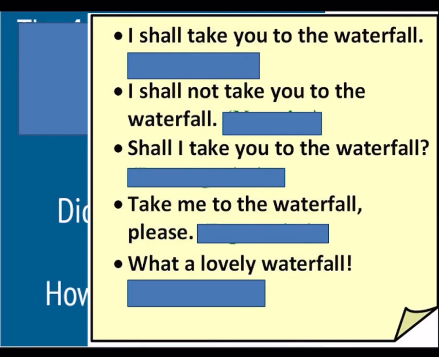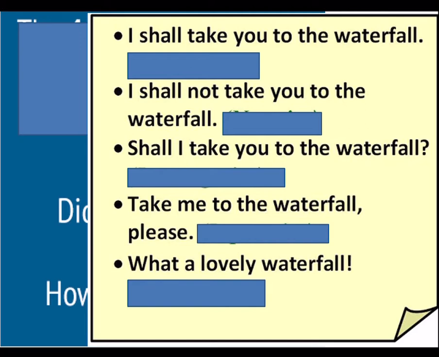Now a small exercise for you to identify the types of sentences over here. I shall take you to the waterfall, a simple plain sentence, hence it is assertive. I shall not take you to the waterfall. This sentence has a negative word, hence this is a negative sentence. Shall I take you to the waterfall? Has a question mark, hence it is an interrogative sentence. Take me to the waterfall please. Here you are requesting something, hence it is an imperative sentence. What a lovely waterfall. The sentence has an exclamation mark at the end, hence it is an exclamatory sentence.